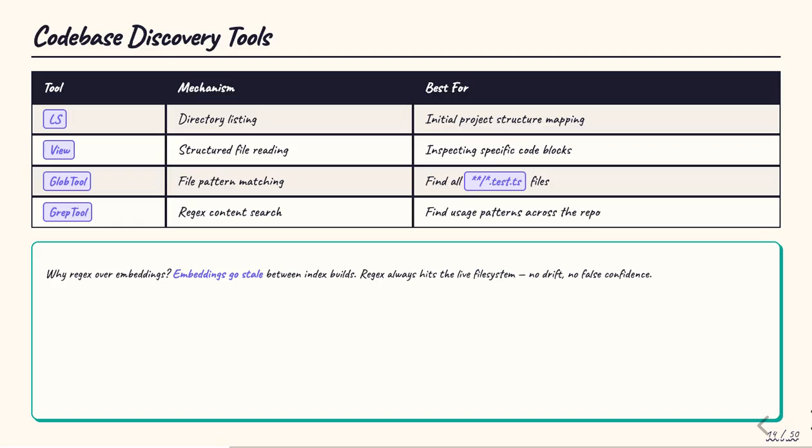The 4 discovery tools form the foundation of how Claude navigates a codebase. LS handles initial project structure mapping. View reads specific files with structured output. GlobTool matches file patterns, finding every test file or every TypeScript interface in the project. And grepTool searches content with regex, finding every usage of a function, every occurrence of a pattern, every import of a module. The reason Claude favors regex over semantic search is important. Embeddings go stale between index builds, while regex always hits the live file system. No drift, no false confidence.